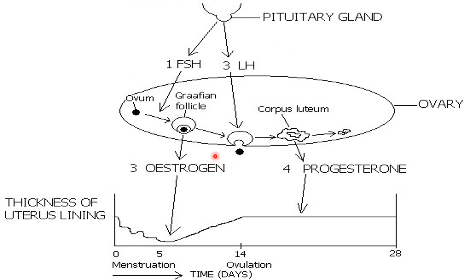So in a nutshell, FSH builds the Graafian follicle. The Graafian follicle produces estrogen, which starts working on the lining of the uterus. Estrogen inhibits FSH but promotes the production of LH. LH brings about ovulation. Okay, so when ovulation starts, the Graafian follicle disintegrates, so there's nothing to produce estrogen. Okay, the LH builds the corpus luteum. The corpus luteum starts secreting the progesterone, since the estrogen cannot be produced by the Graafian follicle since it does not exist. Okay, the progesterone will be maintaining the lining of the uterus.